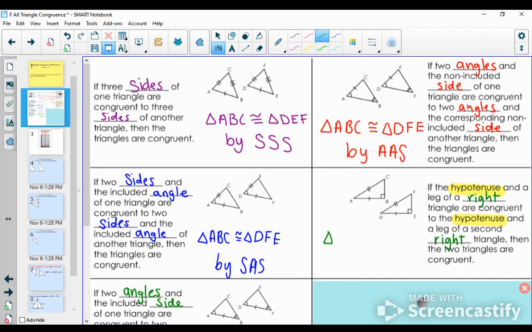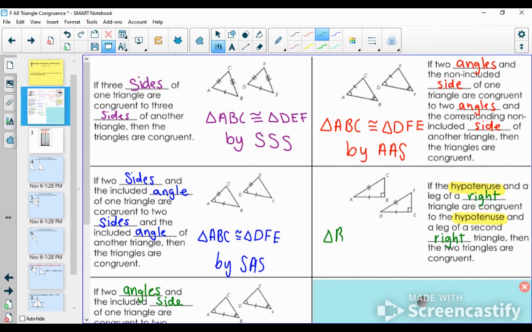In this diagram, triangle ABC is congruent to triangle DEF by HL.